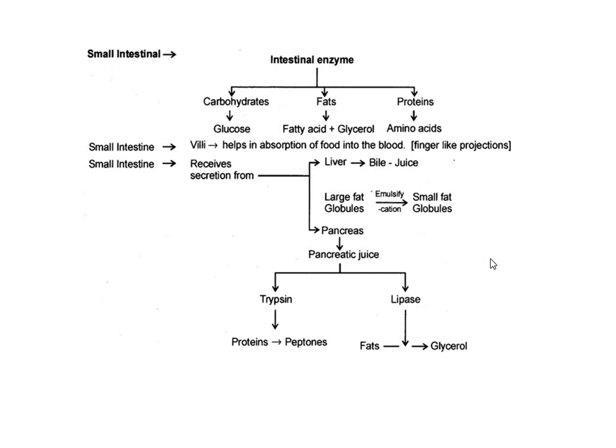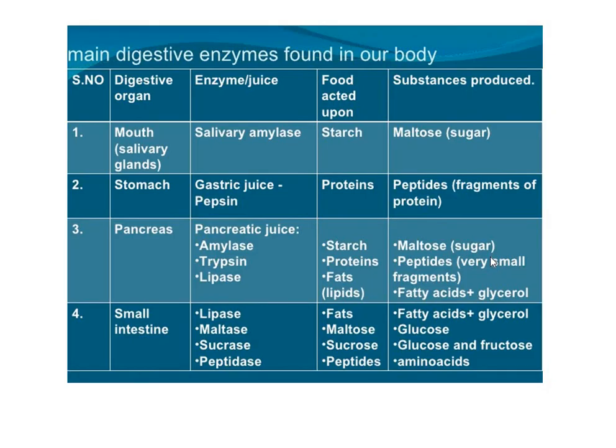Everything is just shown in the form of a chart. Here it is a summary of all the enzymes and the substrates on which they act and what are the end products. So the digestive organ. Now the mouth, having salivary glands, produces salivary amylase. It acts on starch and produces maltose. Breaks down starch into maltose.